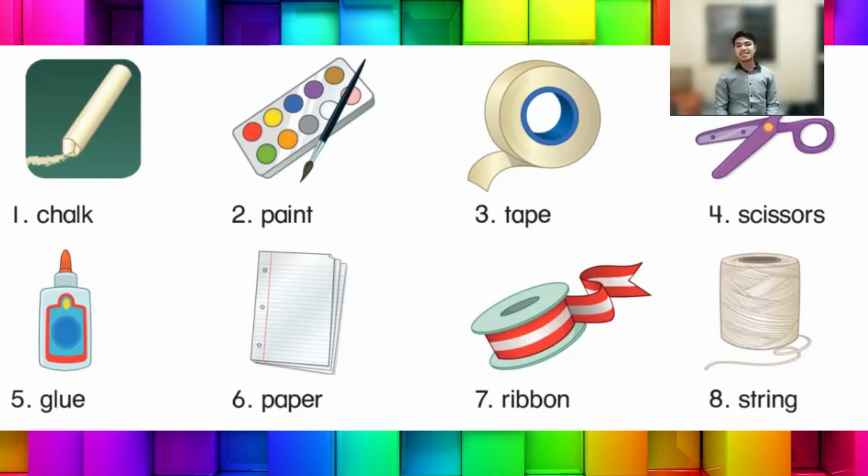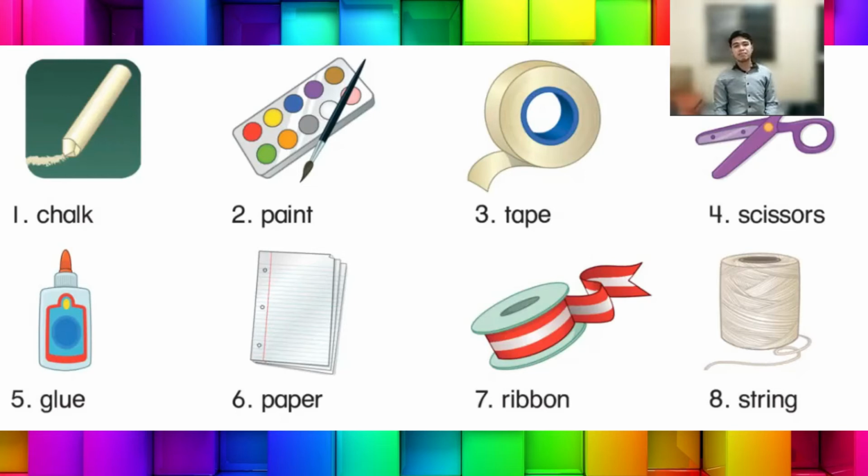We use it in cutting paper, plastic, or art materials. We call it scissors. Number 5, glue. We use it in gluing two things together. We call it glue. Number 6, paper. We write words and draw objects in it.